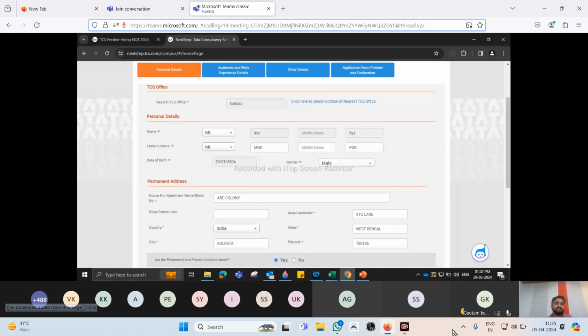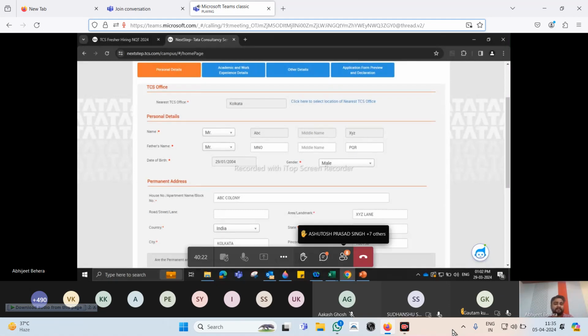Now, date of birth, right? Whatever you had entered during the registration part, it is already there. Gender, male or female. Permanent address. Now you have done a couple of shoppings on Flipkart or Amazon, right? So I do not need to guide you on what to do. The fields with red asterisk are mandatory to be filled in.